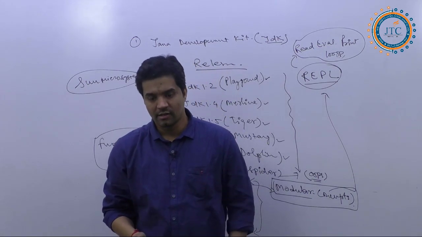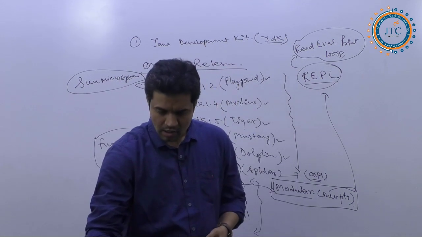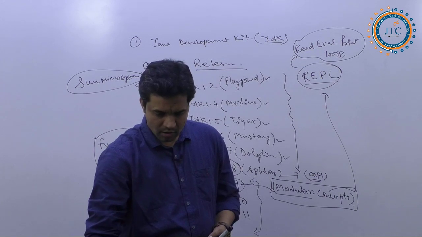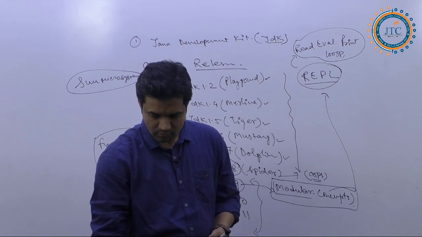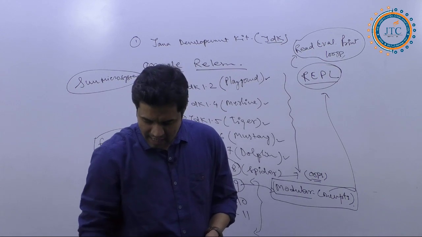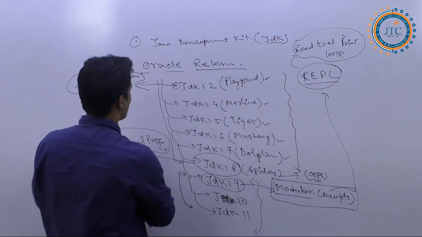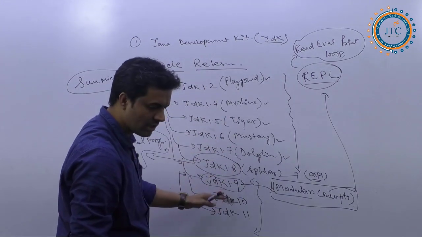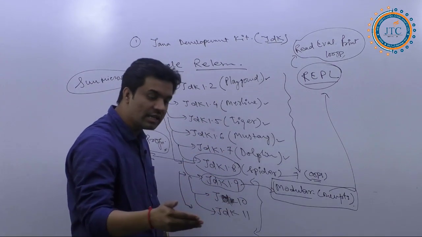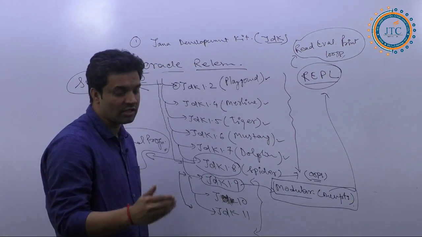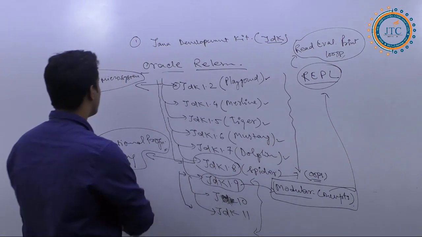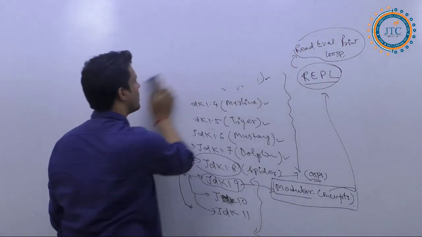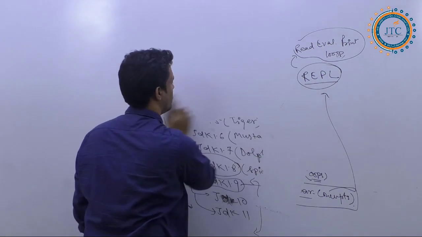I hope it is clear to you all: what exactly the JDK is, what is new in the current JDK, and what is new in Java 11 that I have shown you.